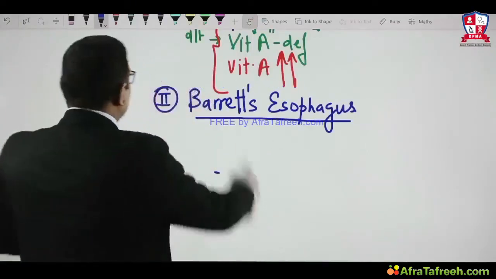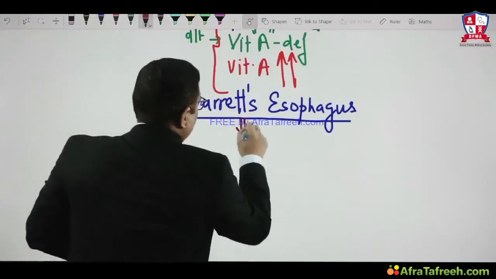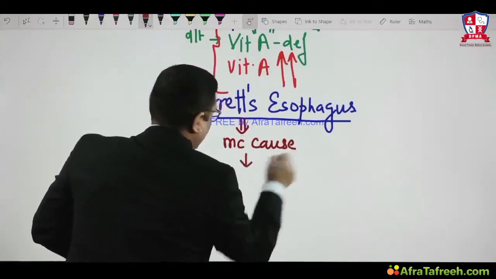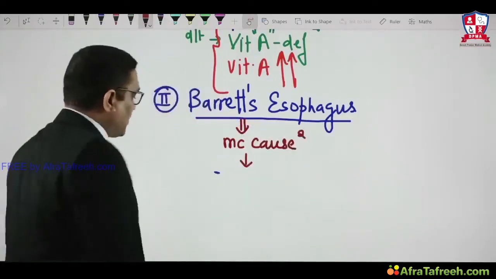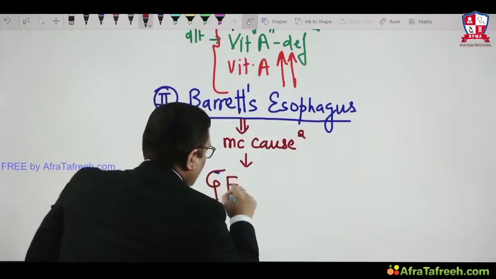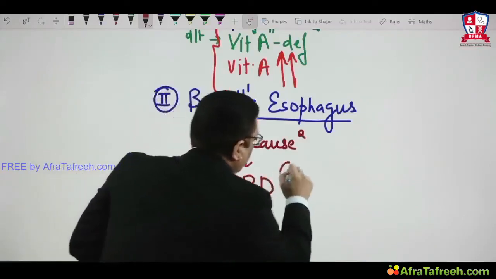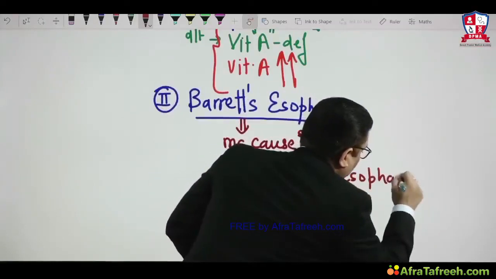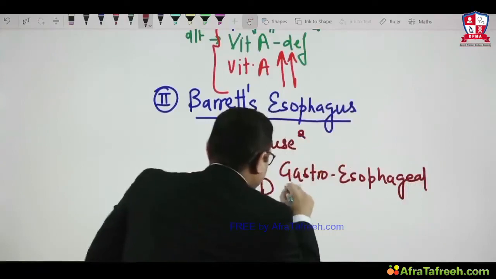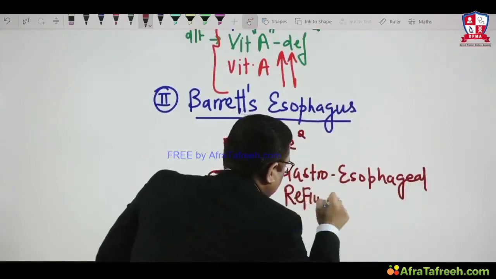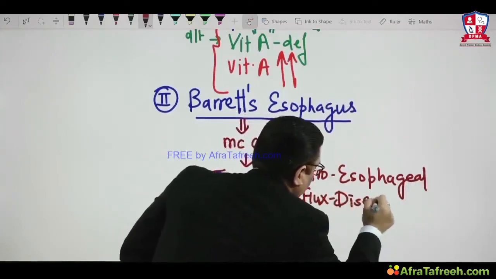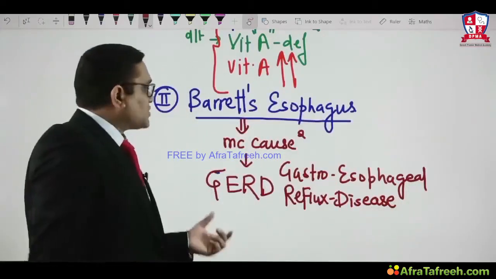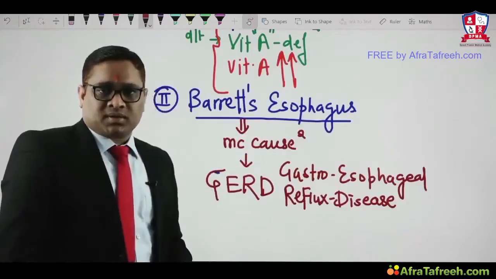When the examiner asked this question in the All India DNB exam, the most common cause of Barrett's esophagus, your answer must be gastroesophageal reflux disease.